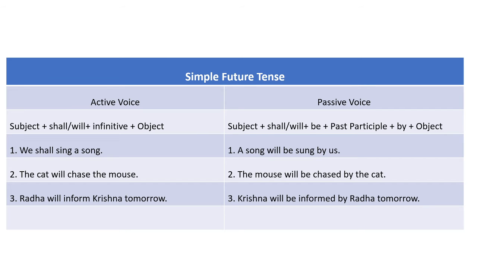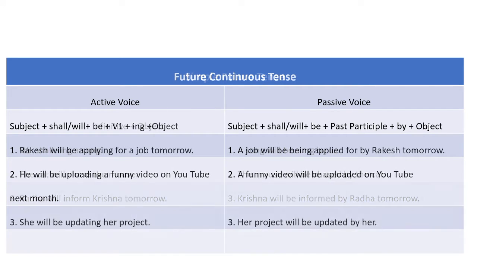Let us proceed ahead with the discussion of another category, that is future continuous tense. In active voice, the structure of future continuous tense is subject plus either shall or will, followed by be, and this be is followed by the main verb in original form with ing participle, and at the end there will be an object.